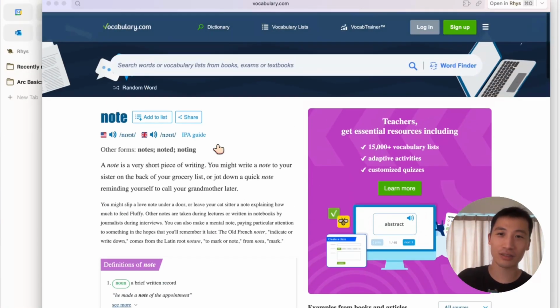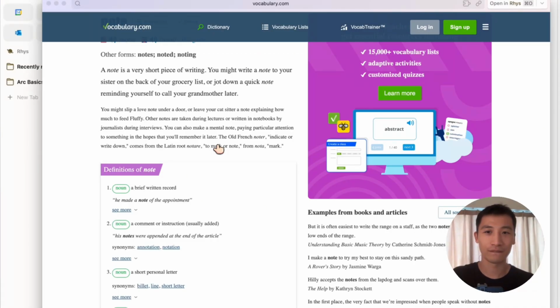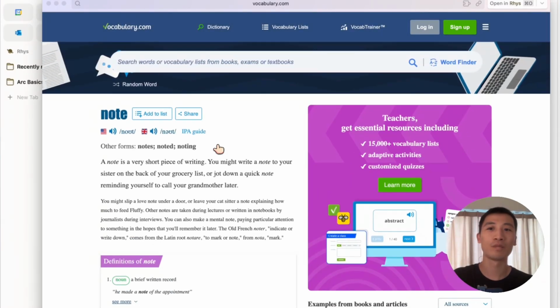Okay, about the word note, we just explained one situation, and you said there is another situation. What is it? Okay, besides a short written message, note can also mean a musical tone, like the sound a piano makes. Is there anything else you'd like to know about the word note?